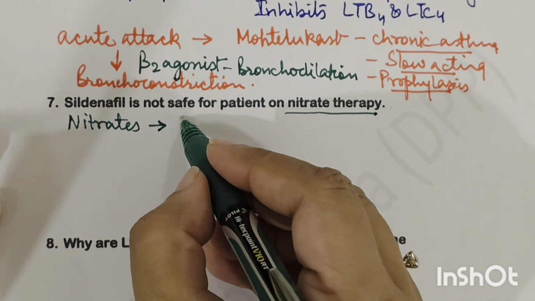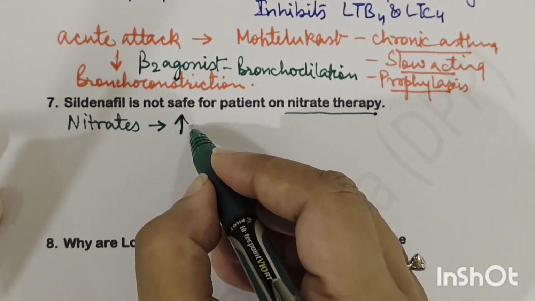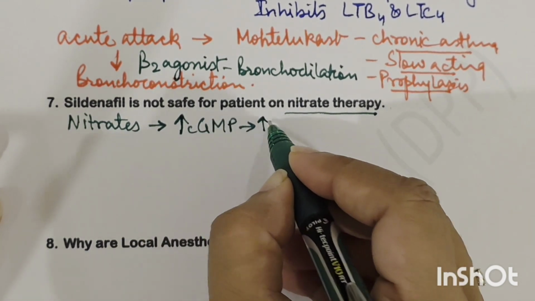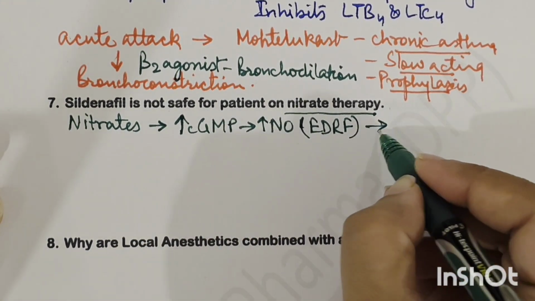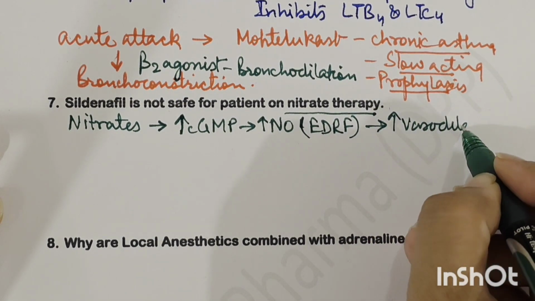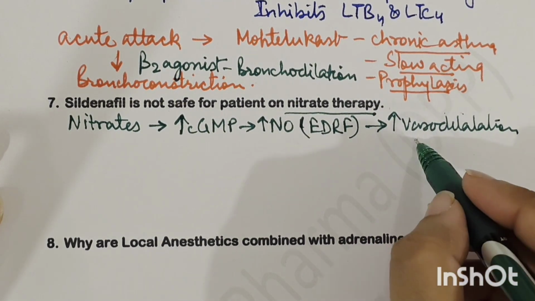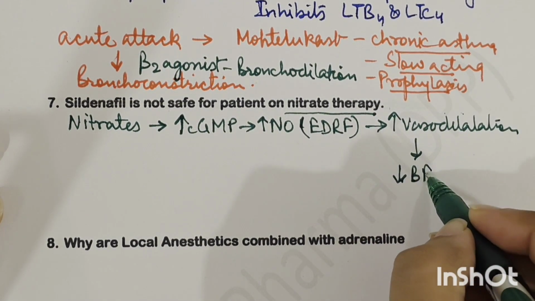Nitrates basically release NO. First of all, they increase cyclic GMP, which increases the nitric oxide, that is an endothelium-derived relaxing factor, and they cause vasodilatation, right? So their main action is vasodilatation, which will result in a fall in blood pressure, right?